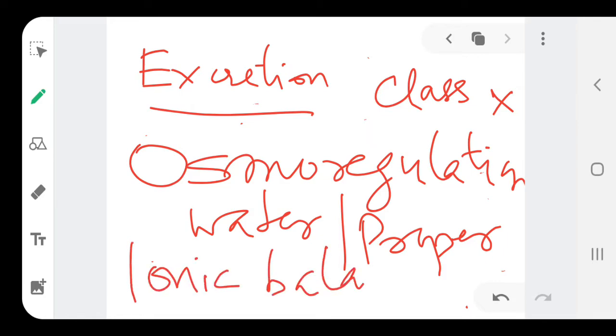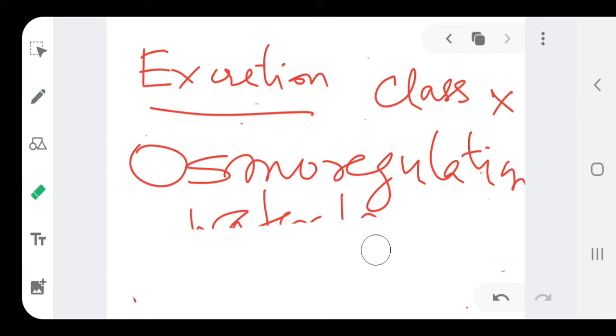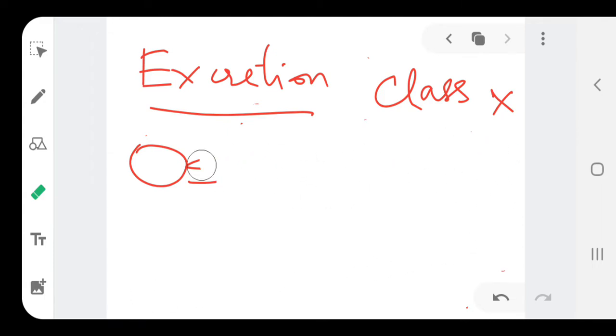This is a new word for you. Both these definitions, excretion and osmoregulation, should be written down by you and learned, because you are going to use these two terms in this topic as the content proceeds.